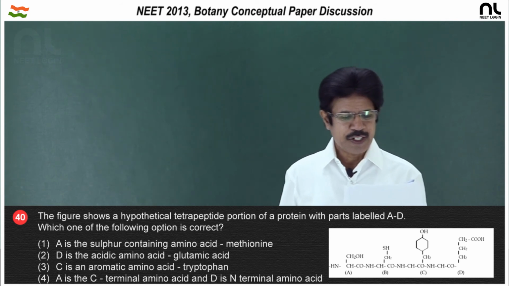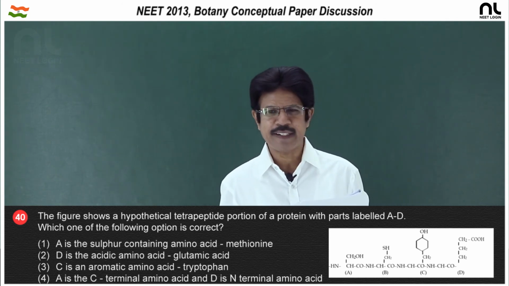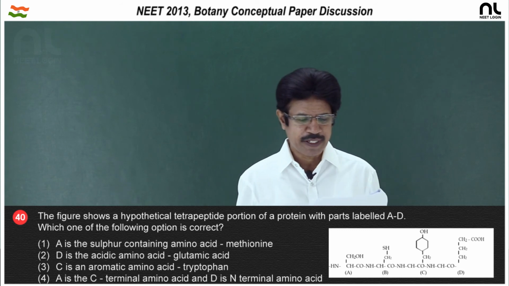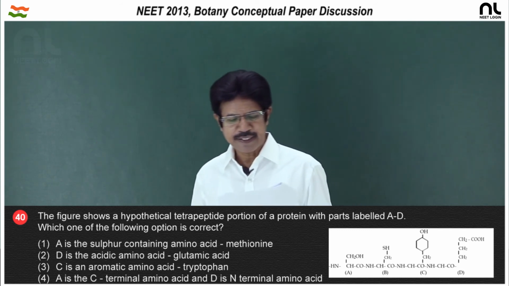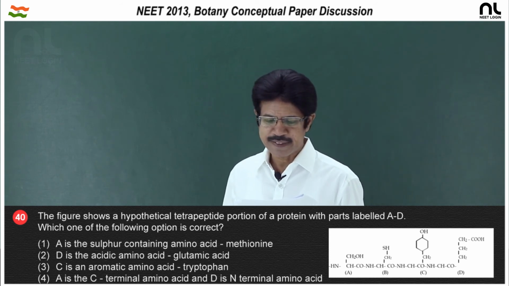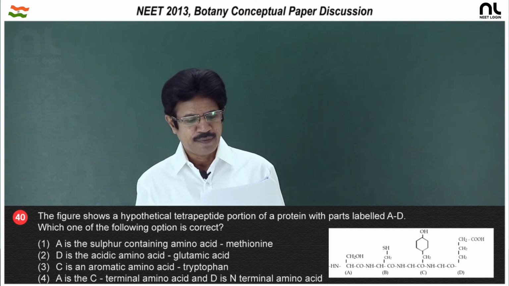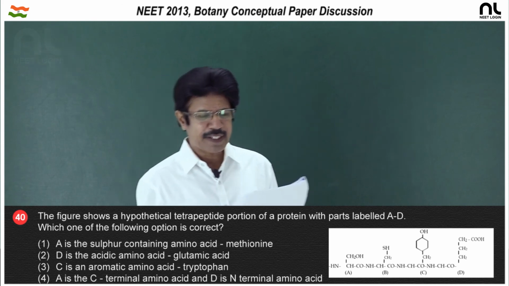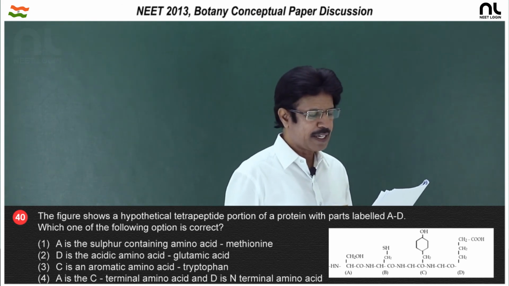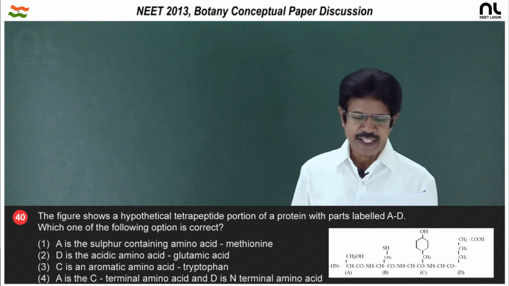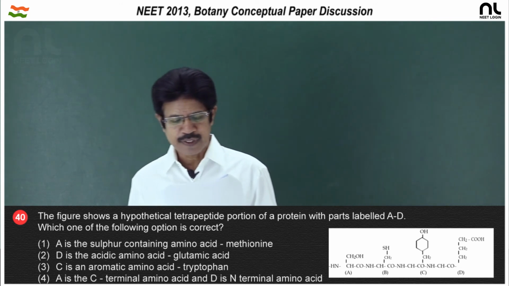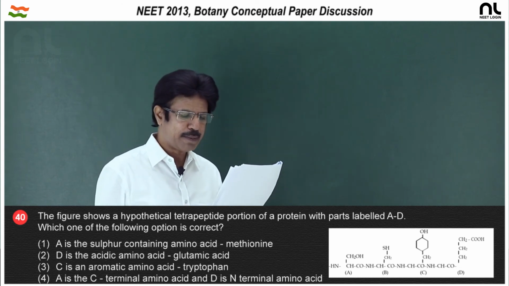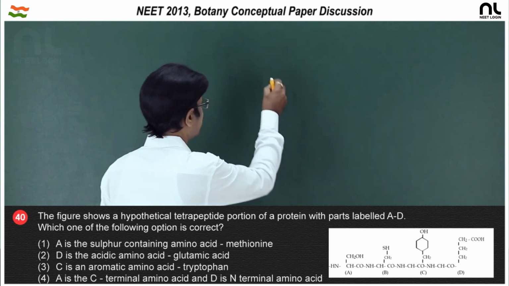A shows serine, represented by the English alphabet S. B is a sulfur containing amino acid, cysteine, represented by C. C represents tyrosine, an aromatic amino acid. And in D, an extra carboxylic group is present, that is glutamic acid. So, the second option is correct: D is the acidic amino acid glutamic acid.